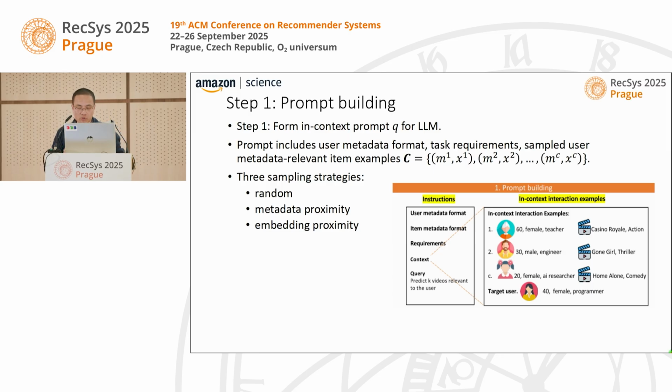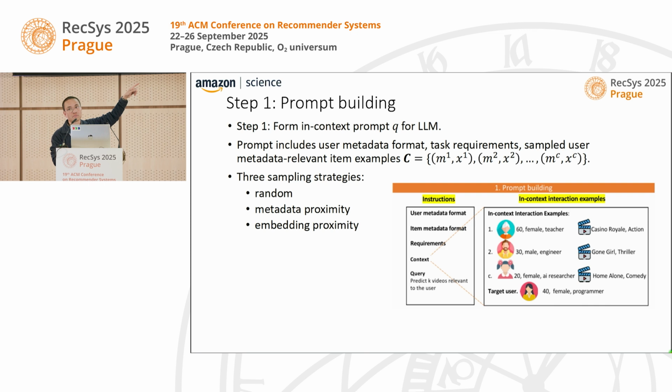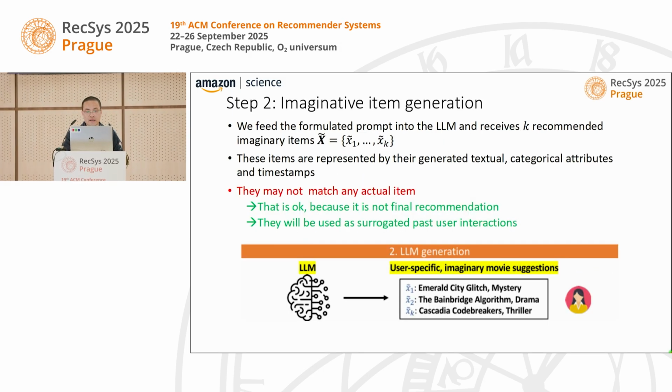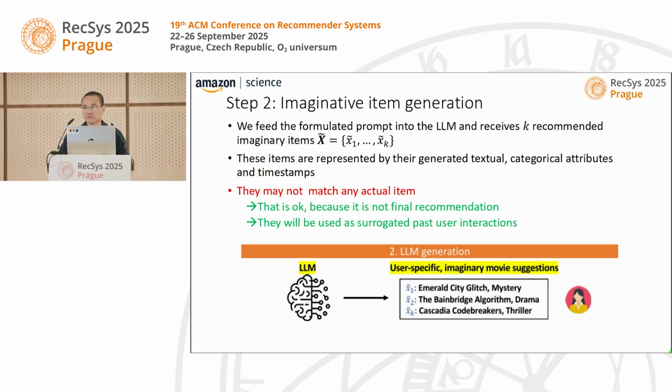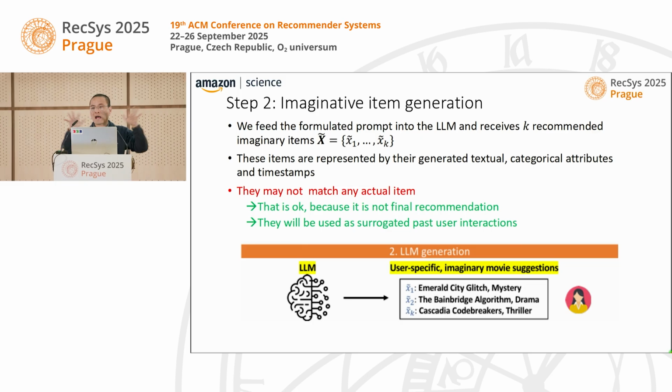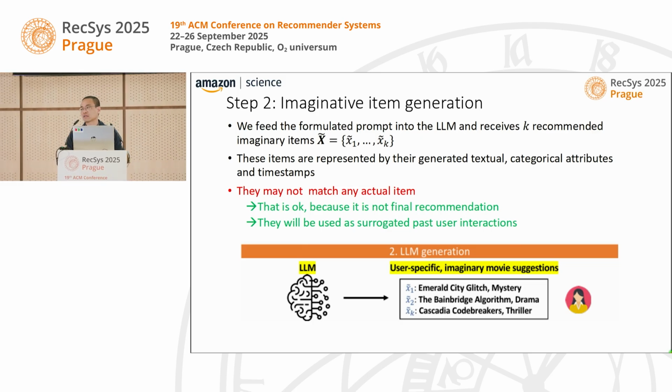So the process goes through 4 steps. Step 1 is the prompt building, and then we use the in-context learning method. It means that we're going to give the LLM some examples of the pairs of metadata and the movies that they watched at the beginning. And then we give in here 3 examples from the labeled data set, and then we give a target user. And then the LLM is going to generate imaginary items, X tilde here. And then X tilde is a set of movies because we want to span a more diverse set of the customer interest.